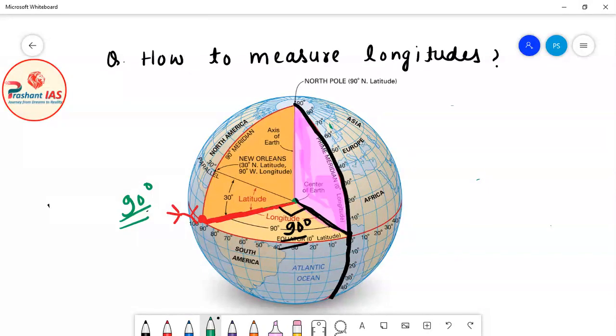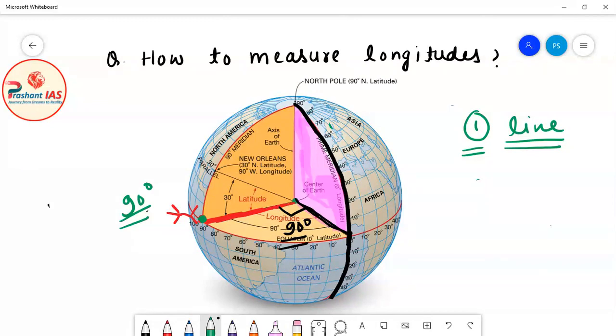So how do we measure the longitude of a place? First of all, for example, let's suppose a person is standing here on the surface of the earth. You have to draw a line segment between that point on the surface of the earth and the center of the earth. So the first step is to draw a line between that point and the center of the earth.